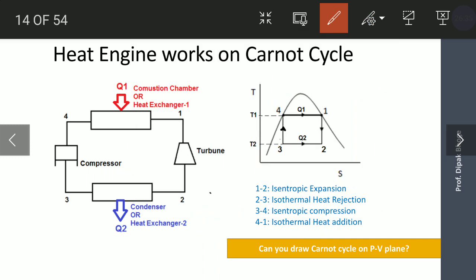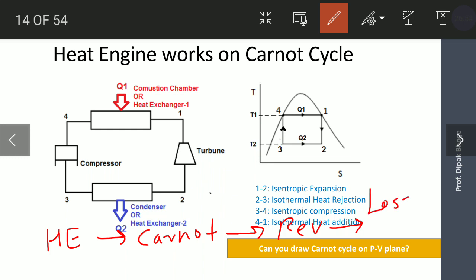Here you just remember, a heat engine works on the Carnot cycle, in which all the processes are reversible. As all the processes are reversible, losses are zero. As the losses are zero, efficiency is a maximum. So you just remember, a heat engine works on the Carnot cycle in which all the processes are reversible, so losses are zero and efficiency is a maximum.